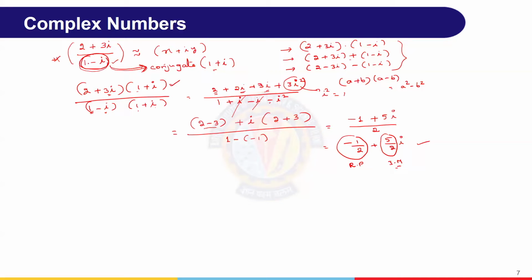Conjugate is reversing the sign. So the minus is there because it was plus. Then multiply by the same. Then simplification. Once this is there, now we can play with it.